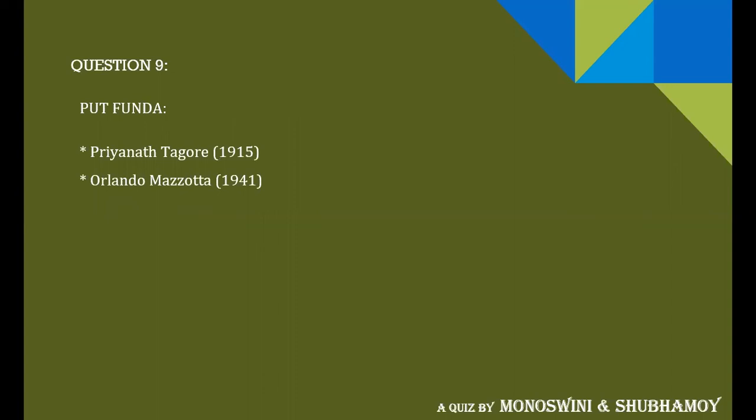This is a repeated question actually used by me in one or two previous sets. You have to put funda that Priona Tega 1915 and Orlando Mezzota 1941. What are these things? You have to say in particular why these two names are mentioned here with this particular date, what happened with this name on this date, or whose names these are. You have to say that exactly.